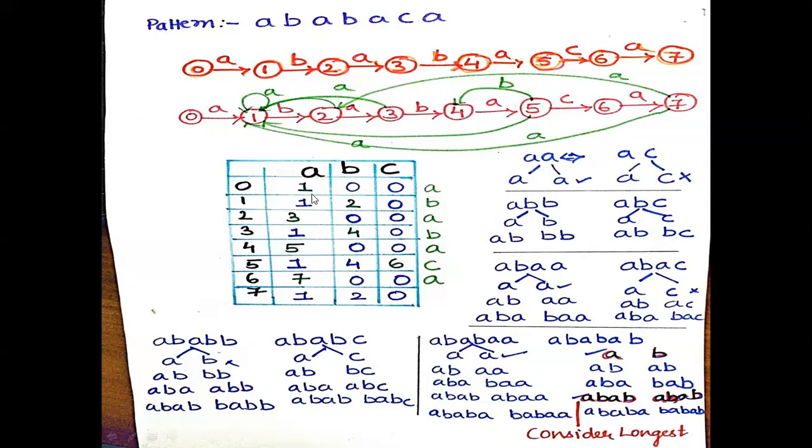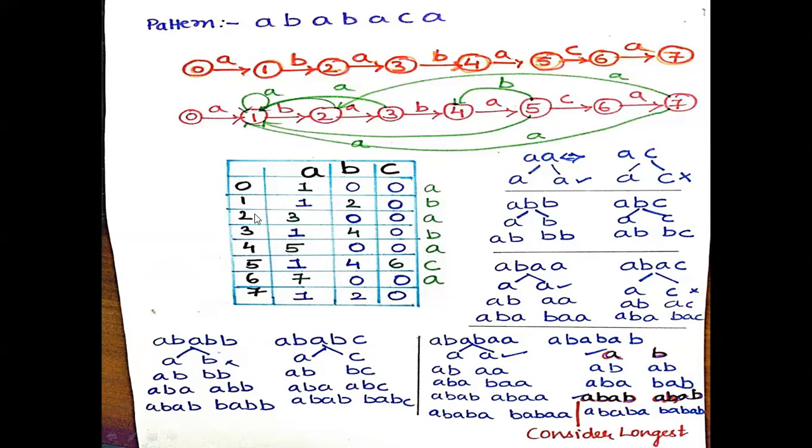So here 2 was already written first. So I included pattern A, so here it is A, A. What is the prefix? A, and the suffix is A, equal match. So I've written 1. Fine. Then coming to state 1, I have encountered pattern C. But A and C, the prefix is A, the suffix is C, so there is no match. So I have written 0 here.